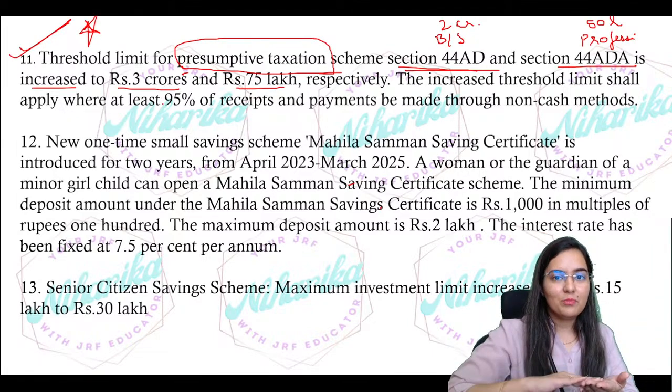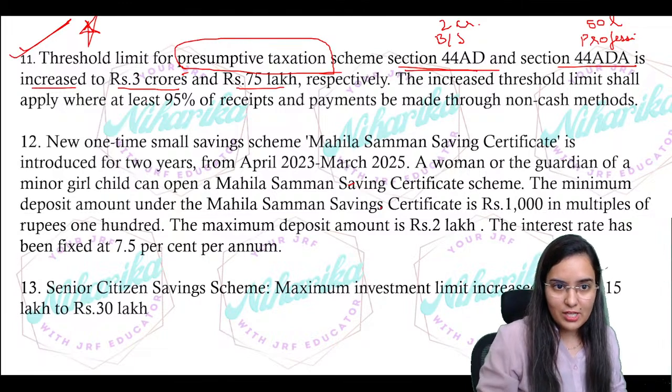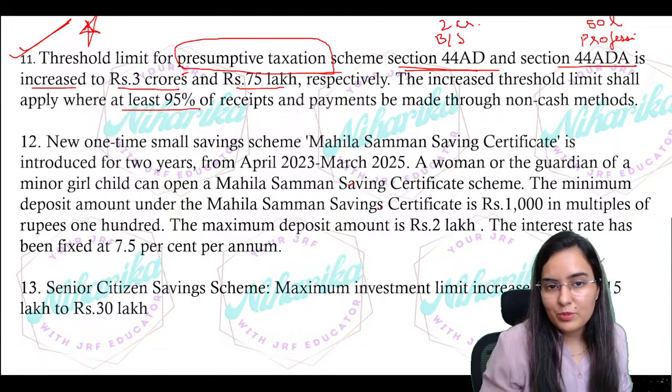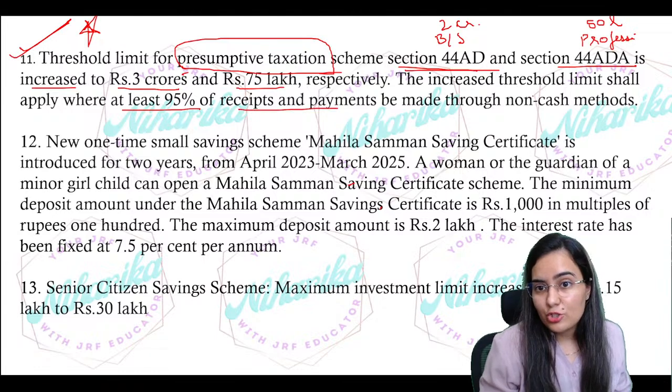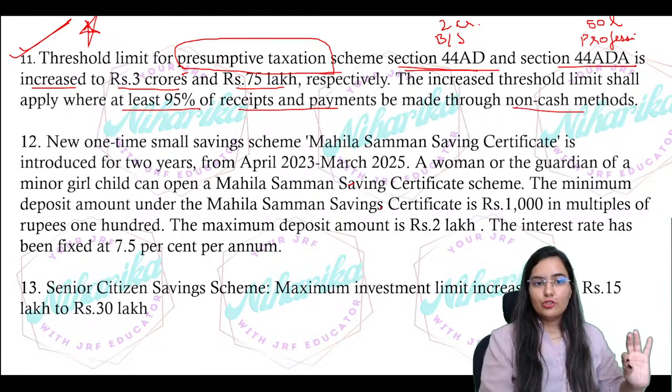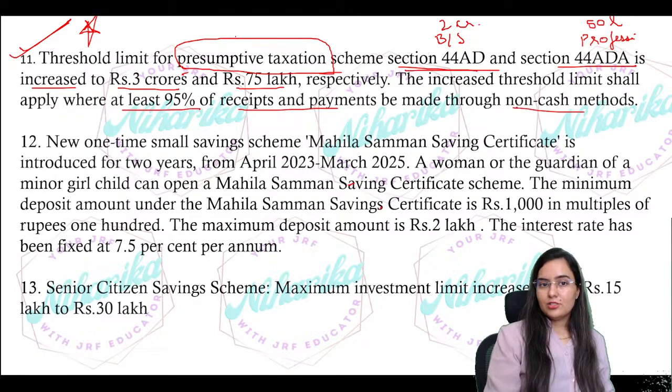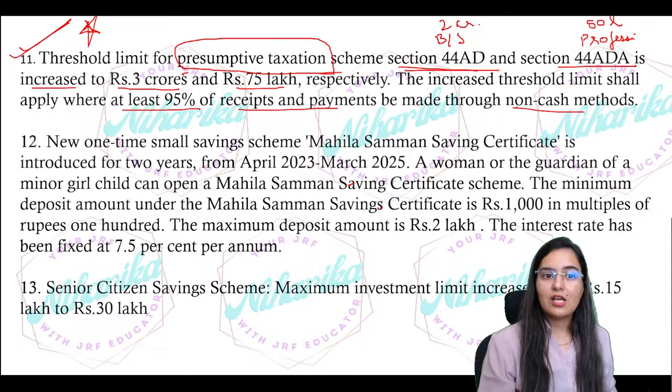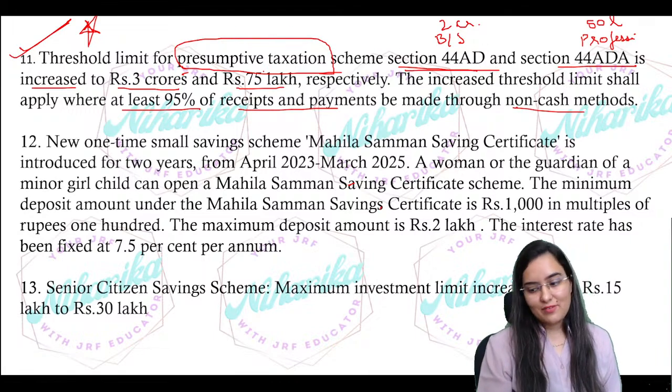It should not be in cash. So at least 95% of the receipts and payments should be non-cash, that means through bank accounts. Then only you are eligible for presumptive taxation, and the limit is 3 crore and 75 lakh.